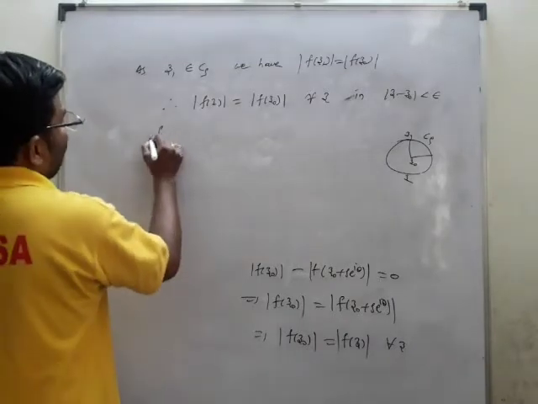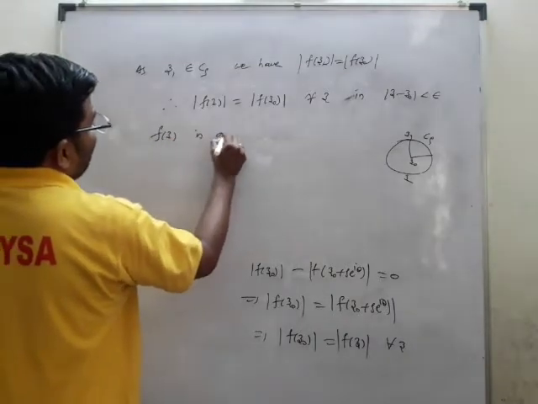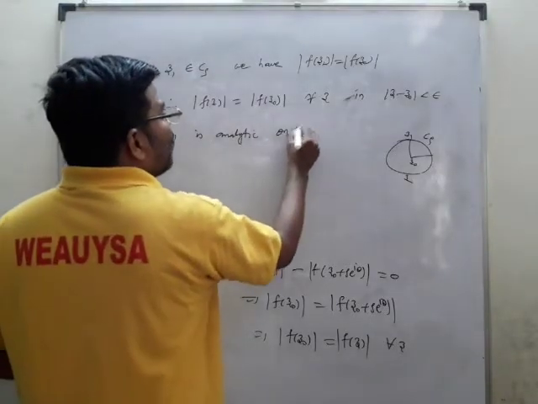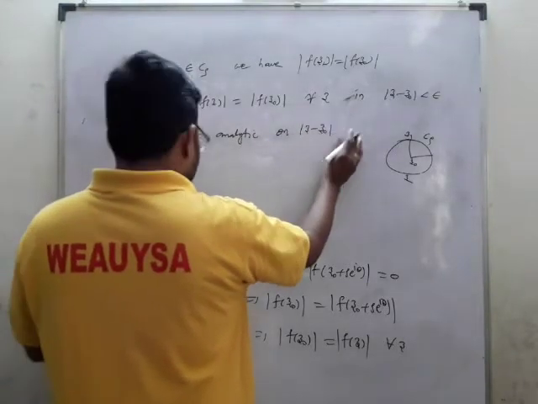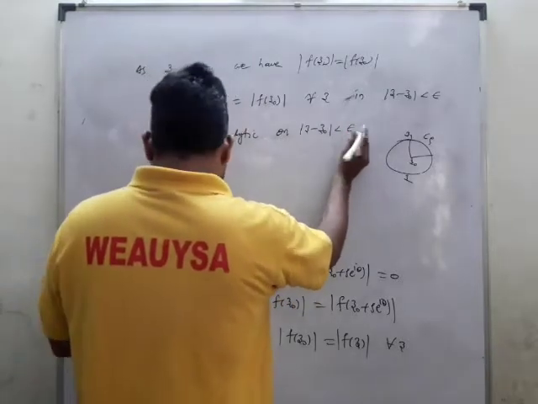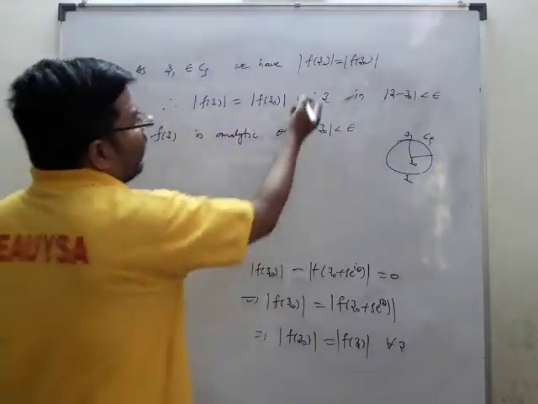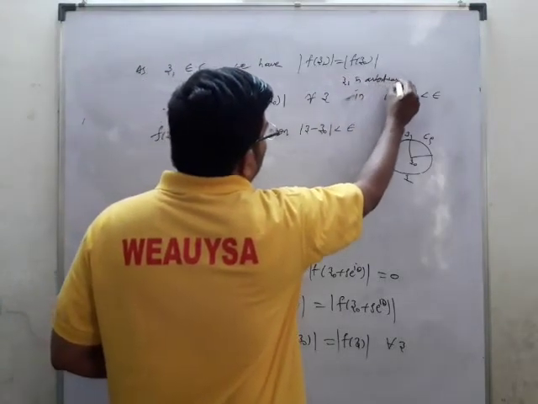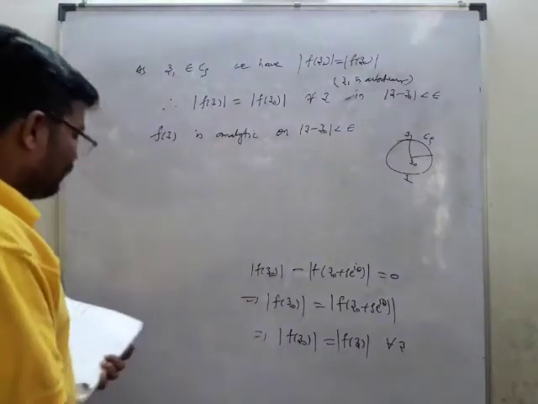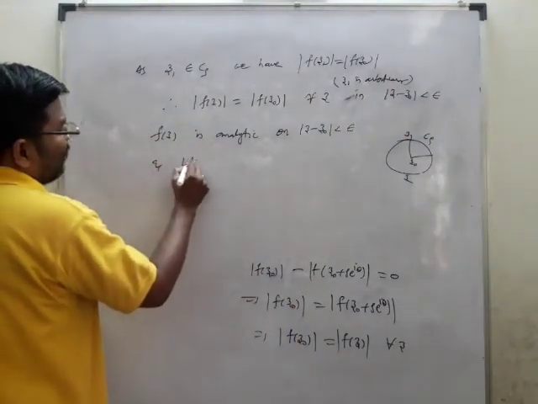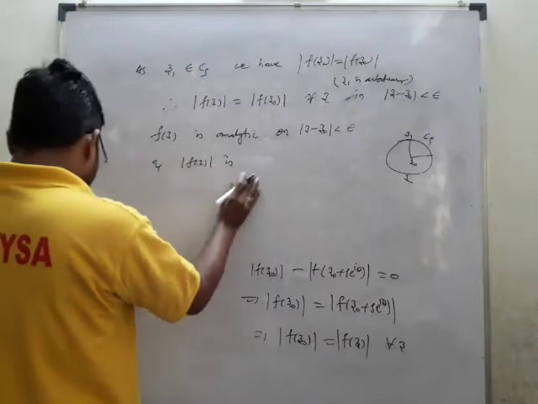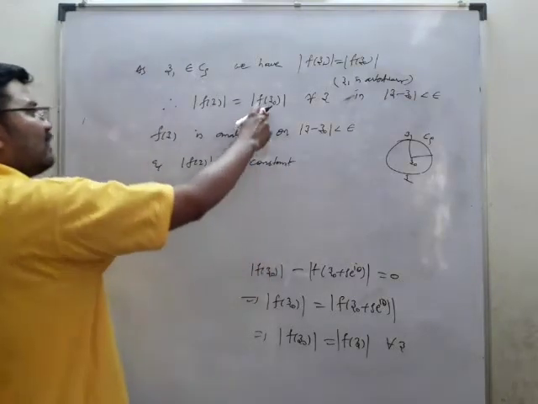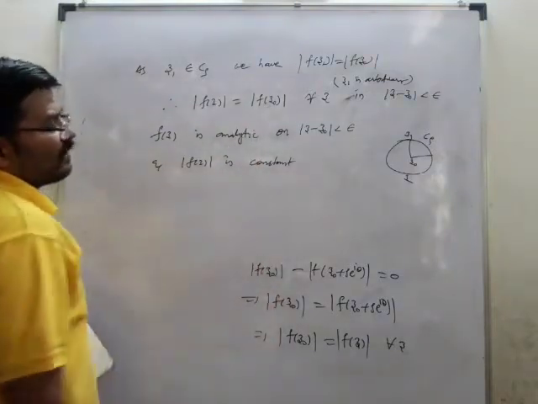So therefore I can write that f of z is analytic on mod z minus z0 less than some epsilon, where z1 is nothing but arbitrary. You can take it as an arbitrary value. Therefore mod f of z is nothing but a constant. Whatever value you take, it is a constant. You are getting only one value, that is mod f of z0.